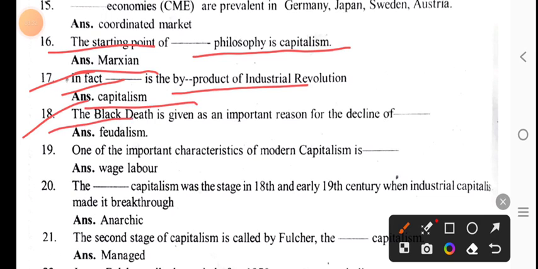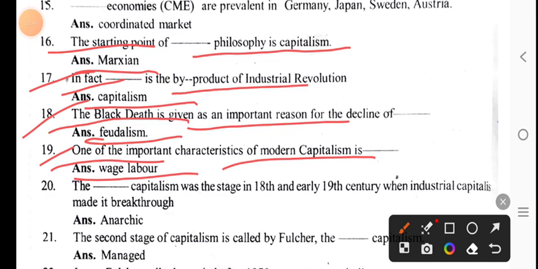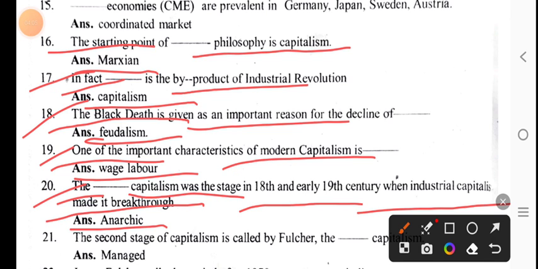The Black Death is given as an important reason for the decline of feudalism. Wage labor is one of the important characteristics of modern capitalism. Laissez-faire capitalism was the stage in the 18th and early 19th century when industrial capitalism made its breakthrough.